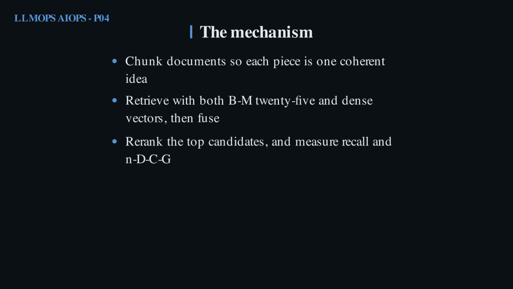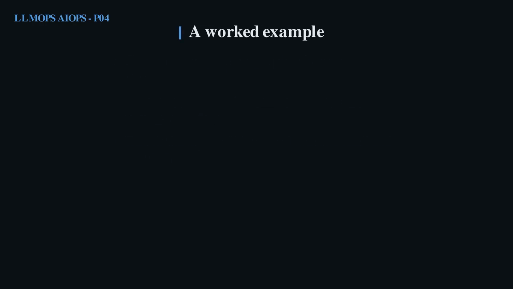Production retrieval is a funnel with 4 stages. First, chunk well, so each piece is a single coherent idea. Then retrieve 2 ways at once: keyword search with BM25 for exact terms and dense vectors for meaning. Fuse the 2 lists, then re-rank the top of them. And measure yourself with a retrieval metric like recall at K, so you know the funnel is actually improving and not just changing.